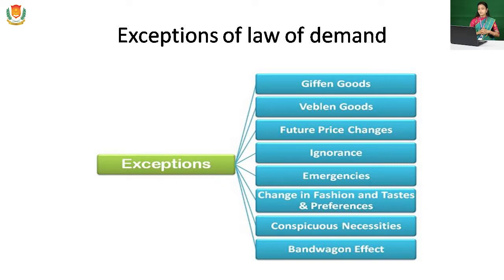Next one is Veblen goods. These are a different category of luxurious goods. If the income of a consumer increases, the demand for Veblen goods also increases. Generally, what happens? If the price of Veblen goods increases, the demand for Veblen goods also increases. So it also has a positive relationship between price and demand. Generally, in the law of demand, there is an inverse relation between the price and demand of the commodity.